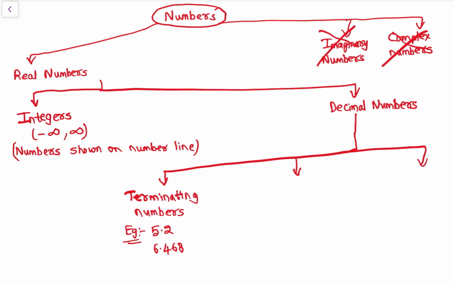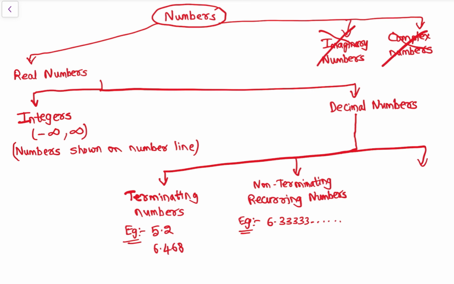Then they are non-terminating recurring numbers, right? See, example, 6.3333 and so on.